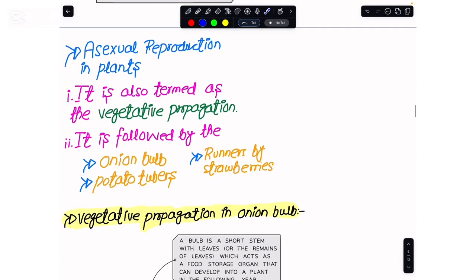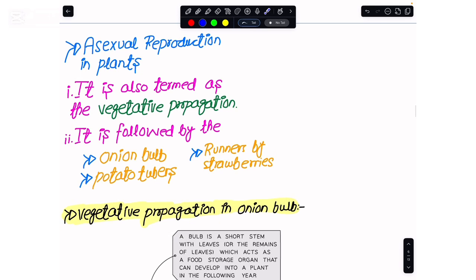Now, if I talk about asexual reproduction in the case of plants, technically it is referred to as vegetative propagation, and we must know which plants actually follow it.